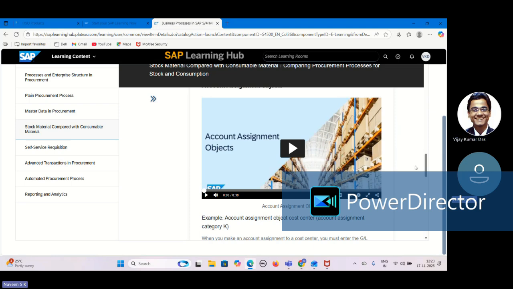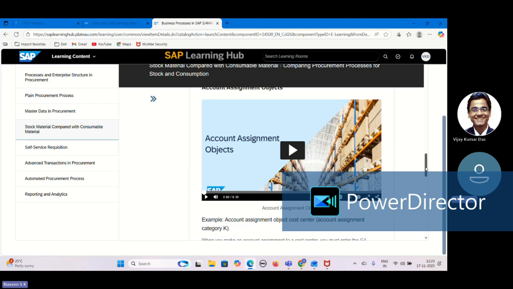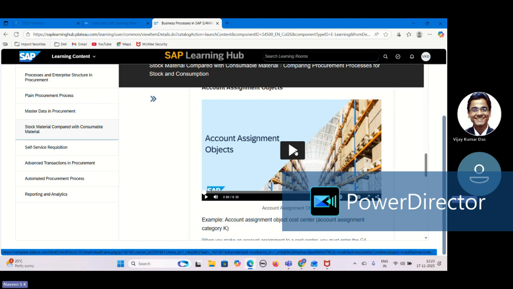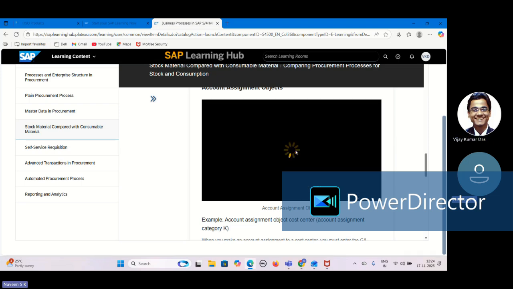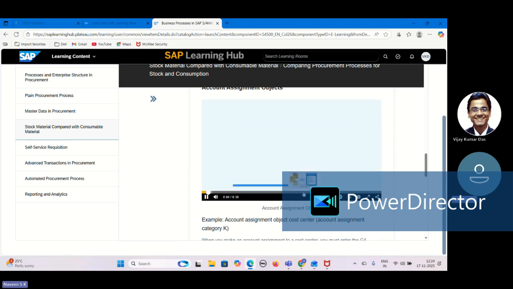In those cases, if I am using this multiple account assignment item category in one PO itself, we can order everything and we can distribute the cost within the same PO. That's where we use account assignment with multiple account item categories. In SAP, they have given different options where we can distribute based on the quantity or based on the amount. Both are possible.